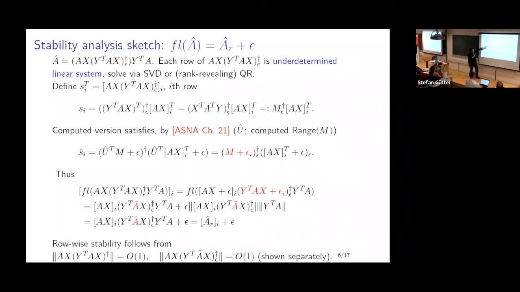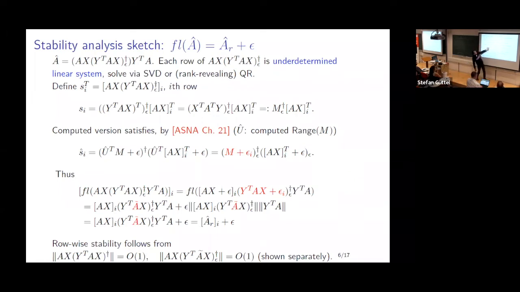And really, the crucial result that I use here is the backward stability of an underdetermined linear system solved using the QR factorization. This result, I think, is actually Nick's own result with Jim Demmel. The expression is messy, but basically, we can look at this in terms of solving a series of underdetermined linear systems, and using the QR factorization, it's going to be backward stable.